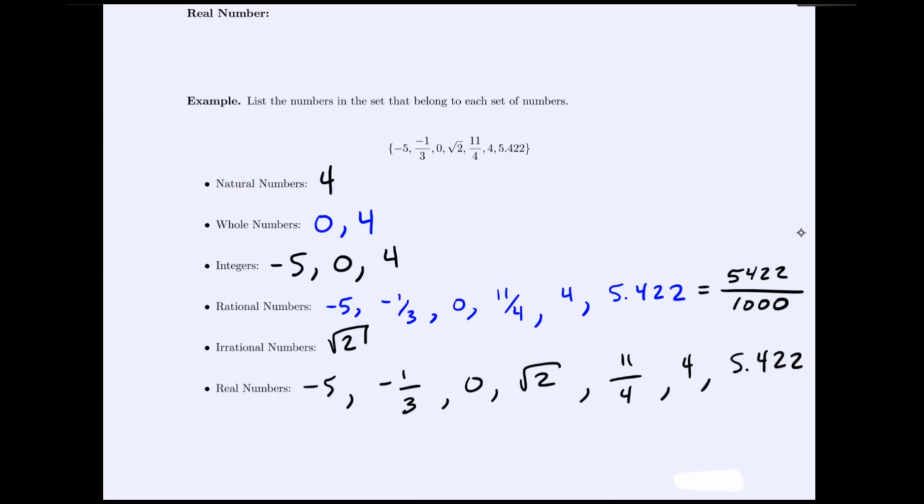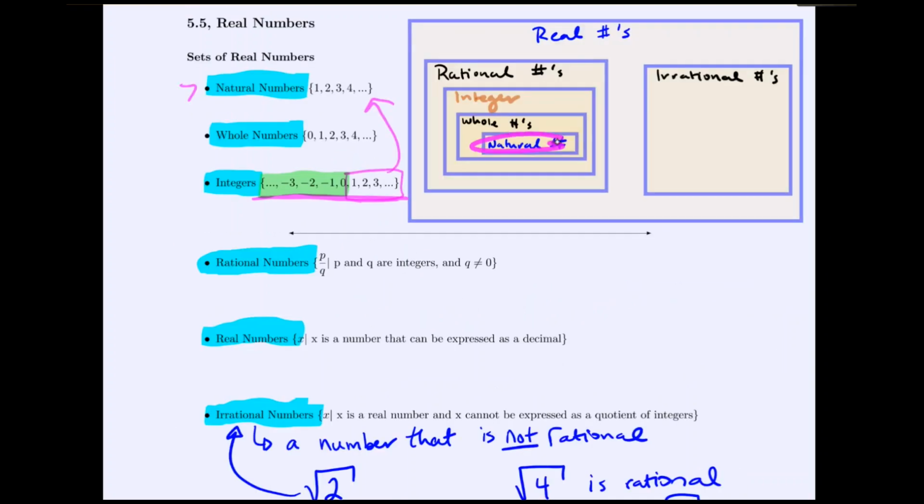And just by this method, we started with the largest category, and then we split it into the 2 next categories. Once we did that, we split it into our final 3 smallest categories. And we have shown where each of these numbers reside, and notice some numbers fit multiple categories. That's because of the embedded nature of our diagram. Every natural number is a whole number, every whole number is an integer, every integer is a rational number, every rational number is a real number.